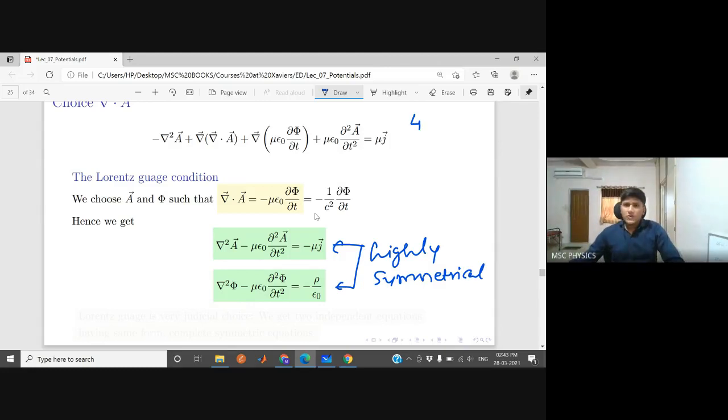You first needed to solve 4 equations, which are Maxwell's equations, to obtain E and B. But now all those 4 equations are reduced into just these 2 equations, if you accept this Lorentz gauge condition. And these 2 equations are highly symmetrical. You can see this: there is a second order time derivative, a second order space derivative. This side contains the source terms, like current and charge, and this side is highly symmetrical.